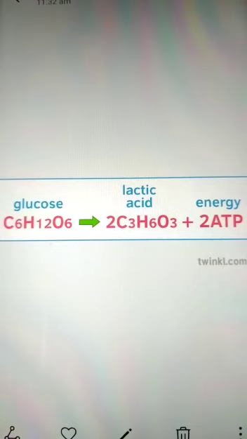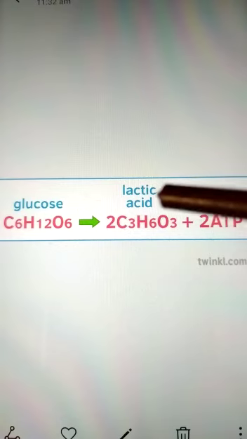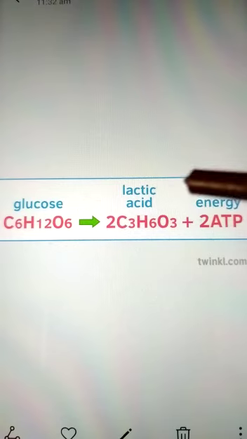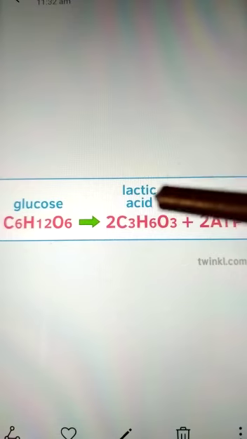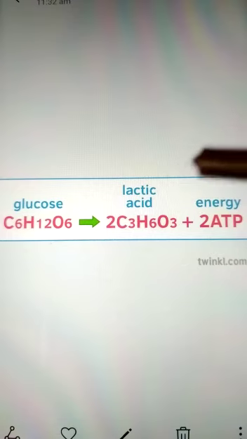For example, if a person has been running for the past 5 minutes, his body will switch from the aerobic form of respiration to the anaerobic form, and in the process the body will release lactic acid. Lactic acid would be released in his legs, and as a result the legs start to pain. It causes muscle pain when the lactic acid is released into the bloodstream.